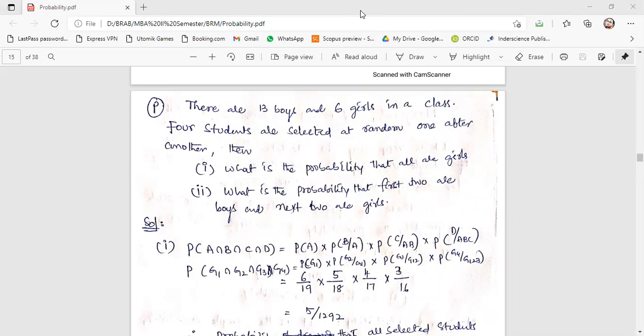Navya. Navya Teja. Rohini. Sir, can you explain independent and dependent events?